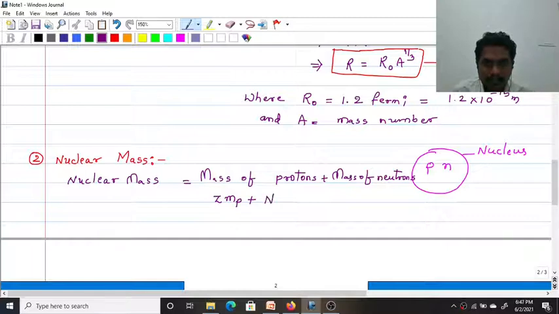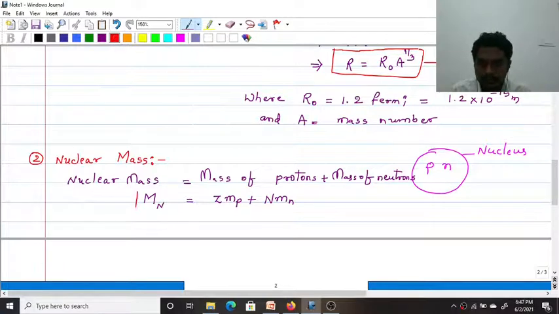Let us assume there are N number of neutrons inside the nucleus. In general, let N be the number of neutrons, and the mass of each neutron is mn. Therefore the nuclear mass is like this. Nuclear mass, let it be M.